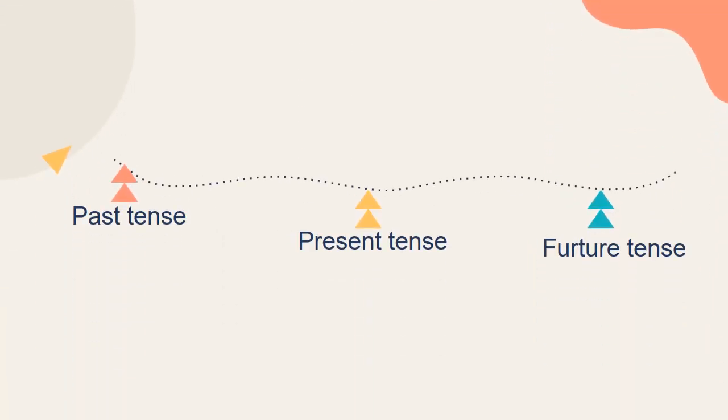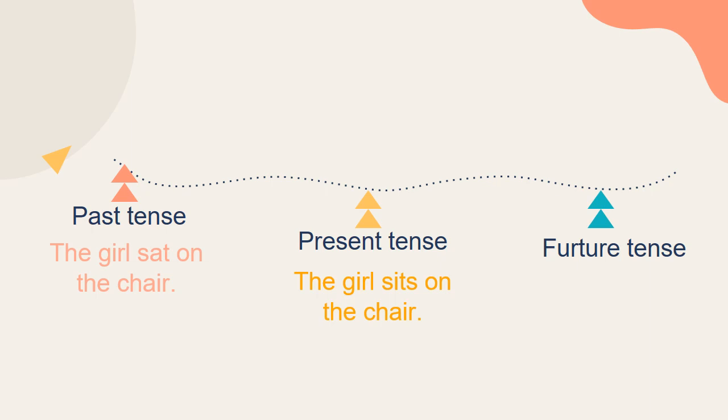Let's have a look at some more past, present, and future tense sentences. The girl sat on the chair. That sentence is in the past tense. We know that because the verb sat is in the past tense. We can now change that to the present tense. The girl sits on the chair. We changed sat to sits. And for future tense, we can say the girl will sit on the chair. So there are examples of sentences in the past tense, present tense, and future tense.